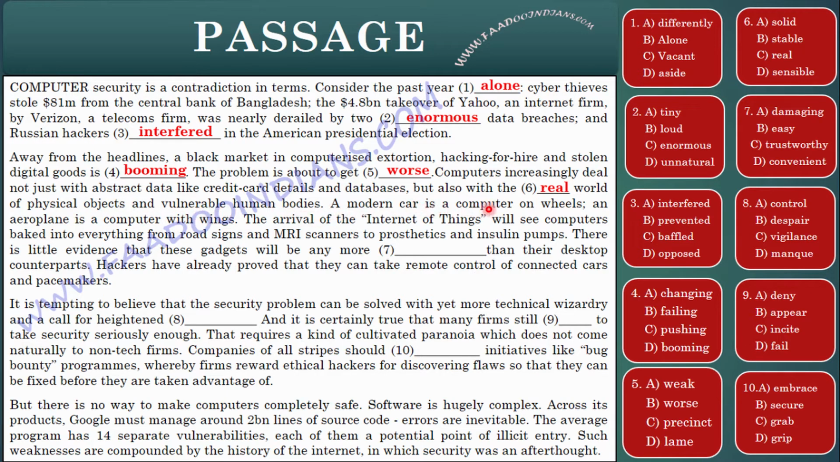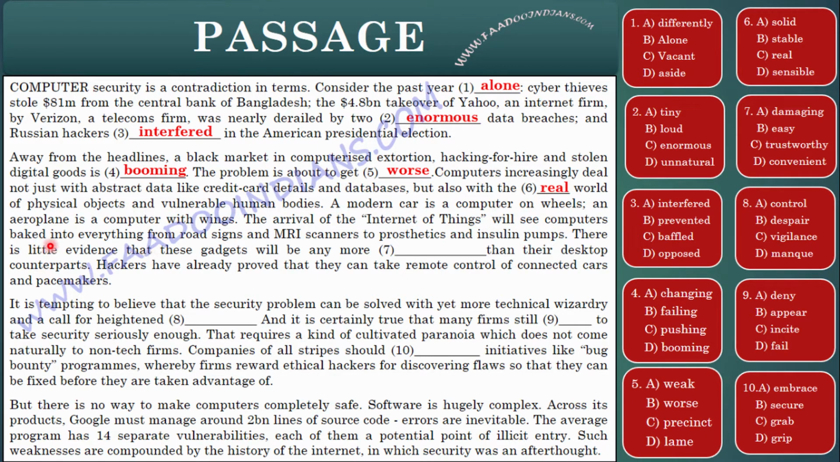Now, a modern car is a computer on wheels. Well, it is, because nowadays cars are becoming fully computerized, like we have Google cars, etc. An aeroplane is a computer with wings. This is indeed true. The arrival of the Internet of Things, that is connecting all your day-to-day life gadgets to the internet, will see